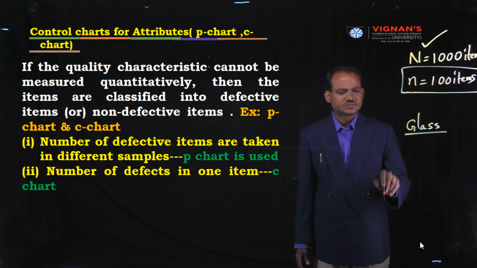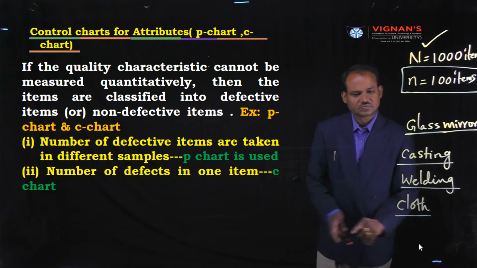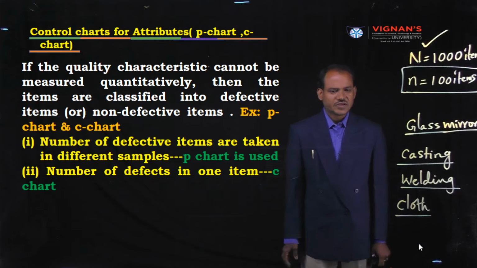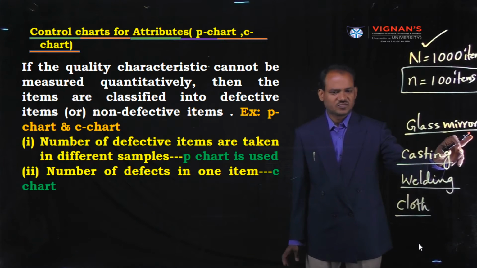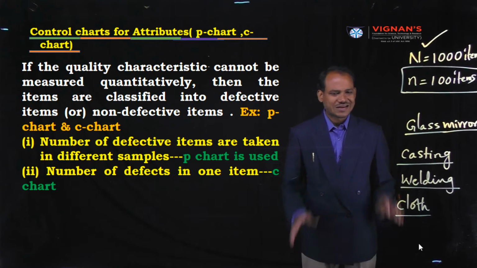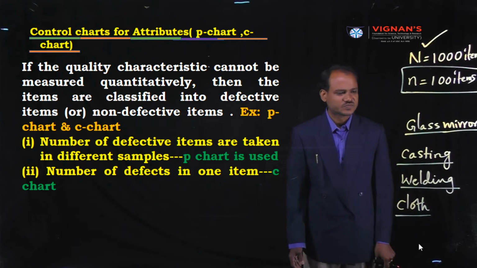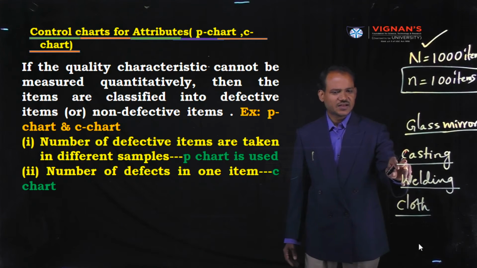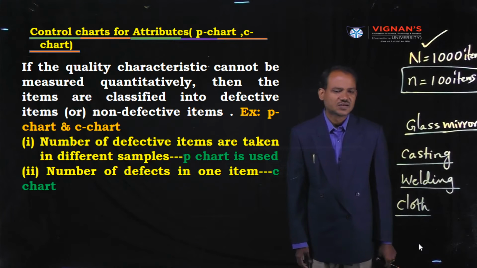Similarly, the C chart is used under these situations. In the case of a glass mirror, we can observe the number of defects in one glass mirror. Each scratch is considered a defect. Similarly, the number of defects in a casting, in this case also we use the C chart.